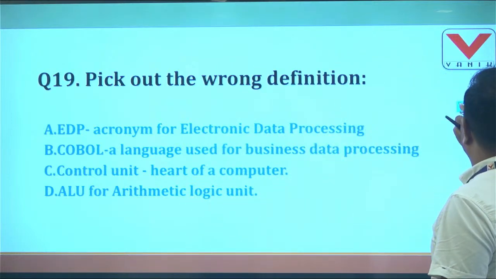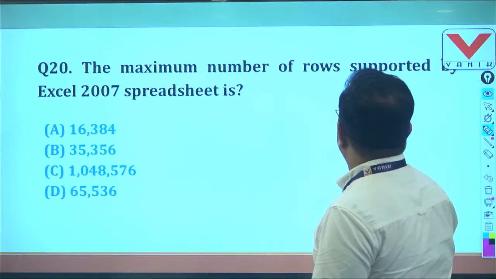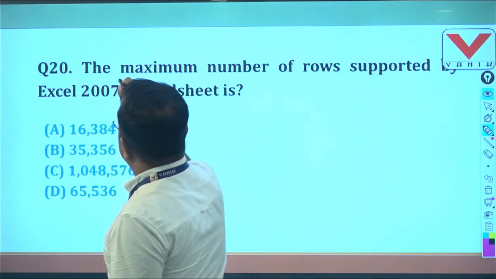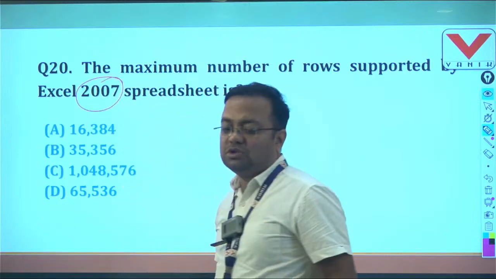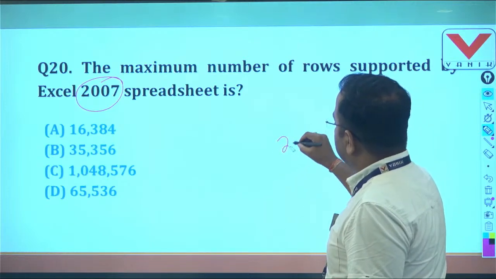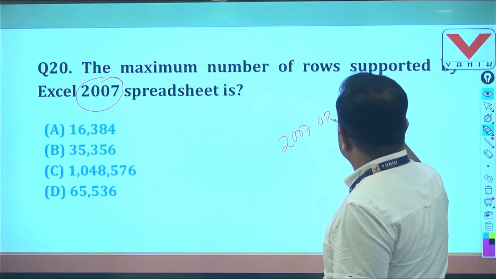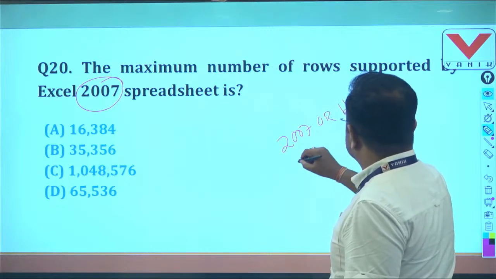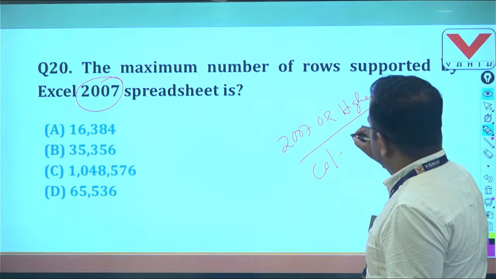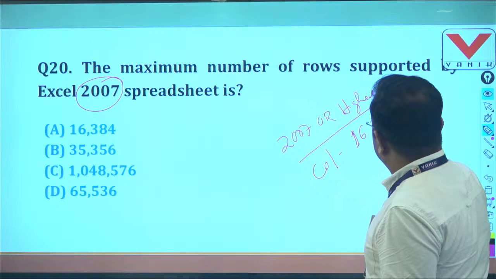Then goes to question number 20. The maximum number of rows supported in Excel 2007. So students, remember that it has asked about the version. In 2007 or higher, the total number of columns are 16,384.